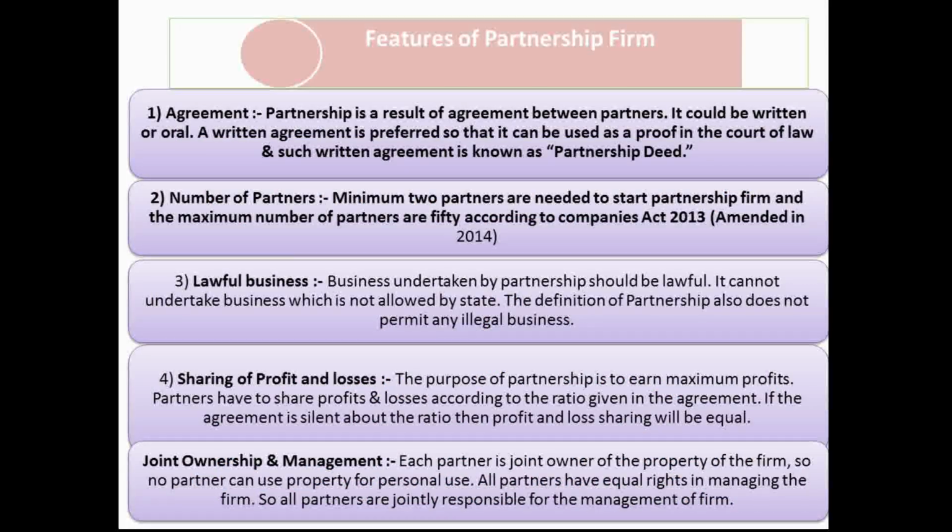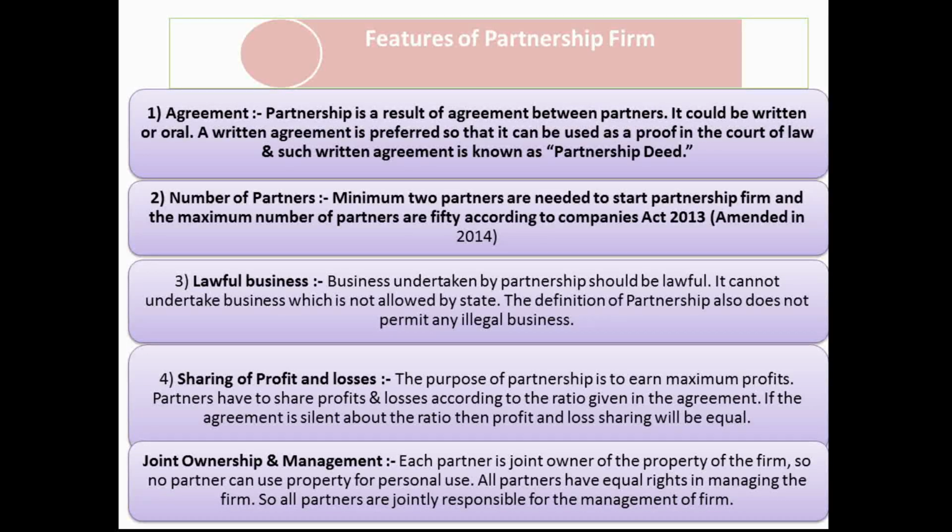Agreement. Partnership is a result of the agreement between the partners. As for both the meaning as well as the definition, relationship was important, and to have the relationship among the partners, there should be an agreement. Agreement can be an oral agreement or a written agreement. It is preferred that there should be a written agreement between the partners so that it is useful as proof in a court of law whenever a dispute arises among the partners in the future. The written agreement prepared by the partners to run the business is known as the partnership deed.